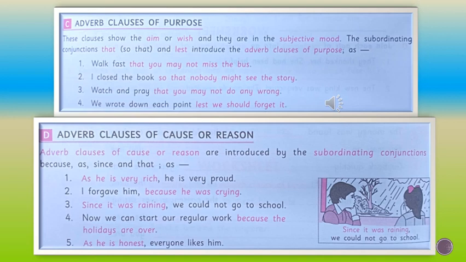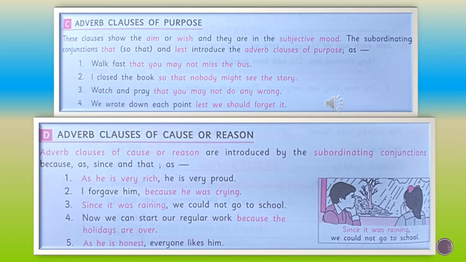Okay, in the main clause you can see walk fast, the verb walk fast. A clause which is used to tell you about the purpose of the verb in the main clause is called adverb clause of purpose. The second part is adverb clause of purpose, that you may not miss the bus. The purpose of the verb is mentioned there in the second clause here, that is the subordinating clause.